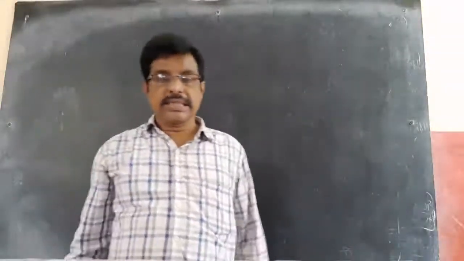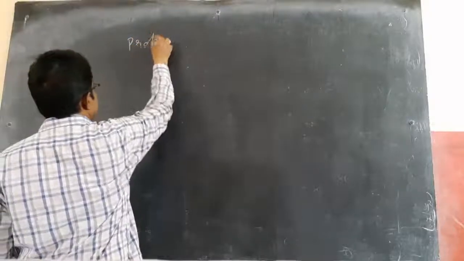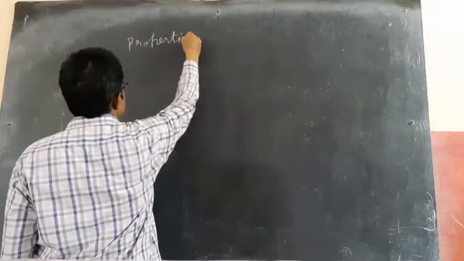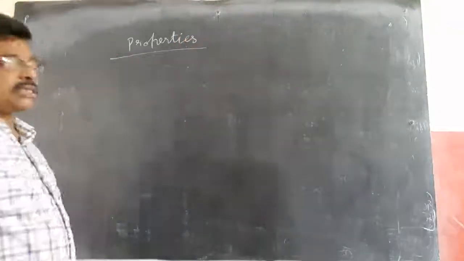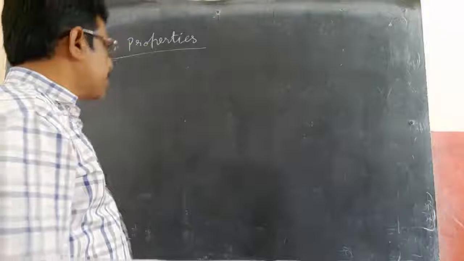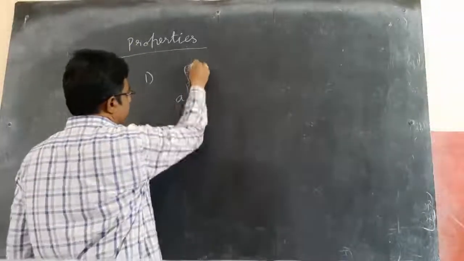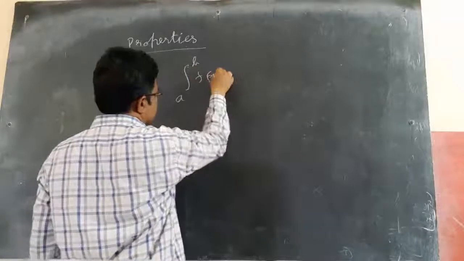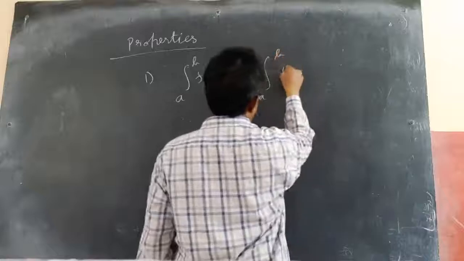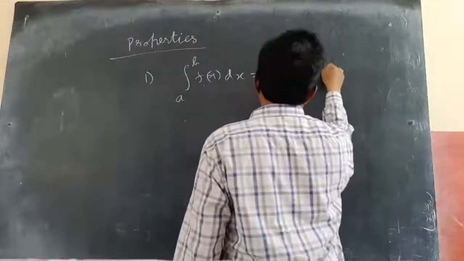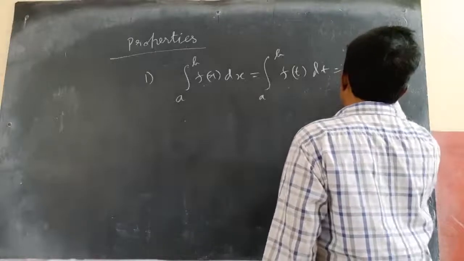Now we will discuss some properties of definite integration, which make your work very easy. First property is integral of a to b f of x dx equal to integral of a to b f of t dt, which is also equal to integral of a to b f of y dy, like this.